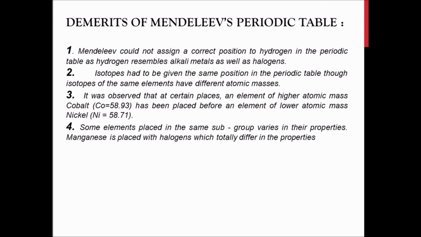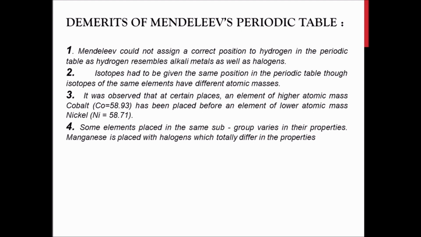For example, hydrogen has 3 isotopes: protium, deuterium and tritium, and carbon also has isotopes: carbon 12, carbon 13, carbon 14. These types of elements could not be accommodated properly.